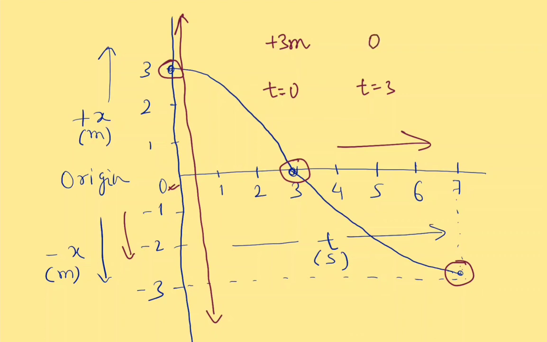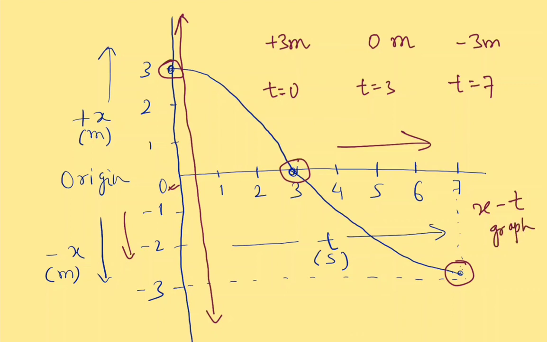That means it is passing through the origin. And at time t equal to 7, the particle is at minus 3 meter. This is called an x-t graph.